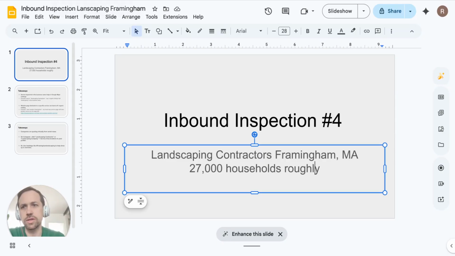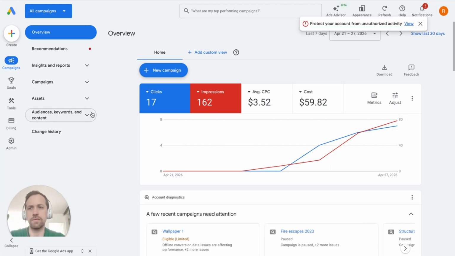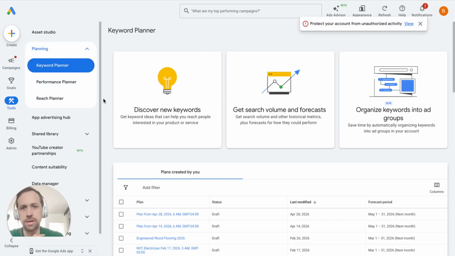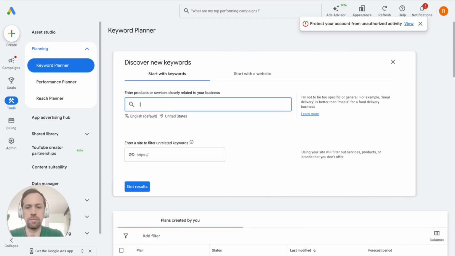So the first thing I do is I go to Google Ads, and this is available if you have a free account, but you get more details if you have a paid account. I go to Tools, Planning, Keyword Planner, just to get a general idea of how people are searching in the area, what keywords you're using for. So I would type in lawn service, landscaping, contractor. Probably just do that just to get started here.